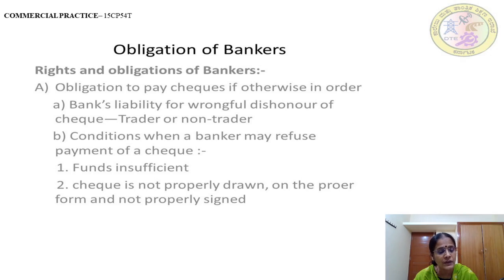Bankers can dishonor a customer's check under certain circumstances such as insufficient funds, irregularities in the check, presentation of the check after it is paid, or presentation of a post-dated check before the due date. The banker also has an obligation to compensate the customer for wrongful dishonor of a check. So it's very clear that a banker has an obligation towards his customer to pay his check if otherwise in order.